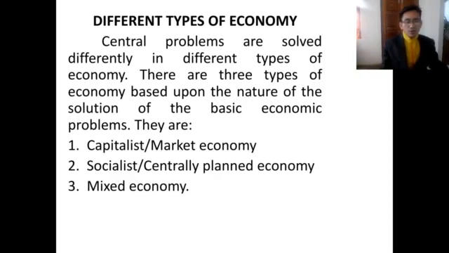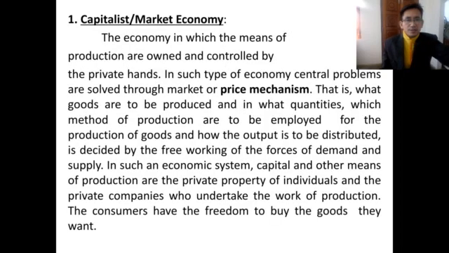So how do these different types of economy work, and what are their basic features? We are going to discuss that today one by one. Let us see the very first economy, that is capitalist economy. The economy in which the means of production are owned and controlled by private hands, we call it the capitalist economy. In such a type of economy, central problems are solved through the market or the price mechanism.